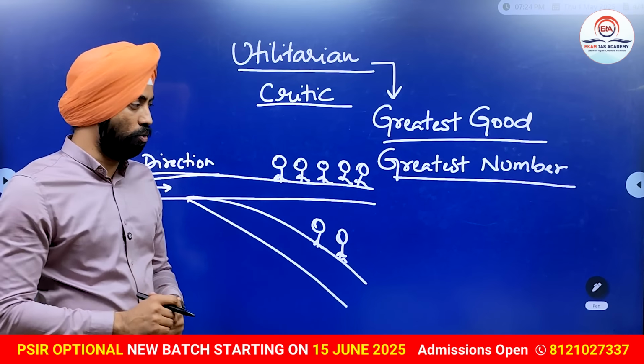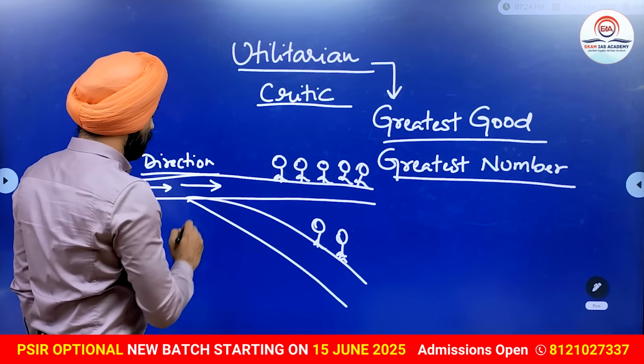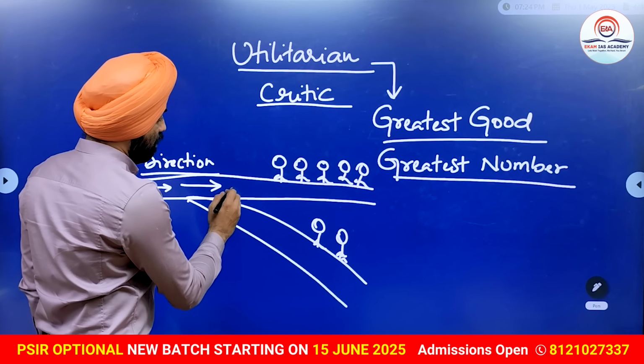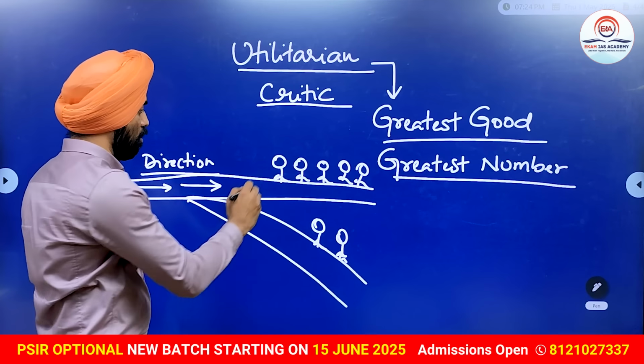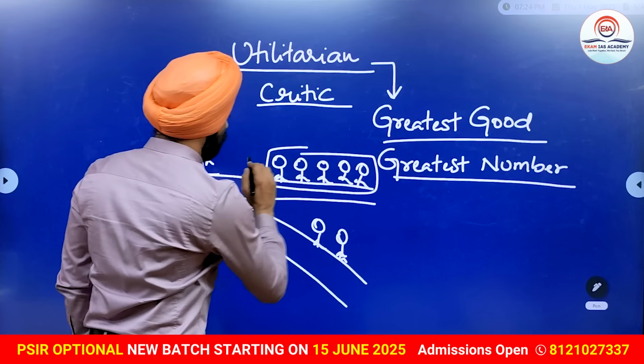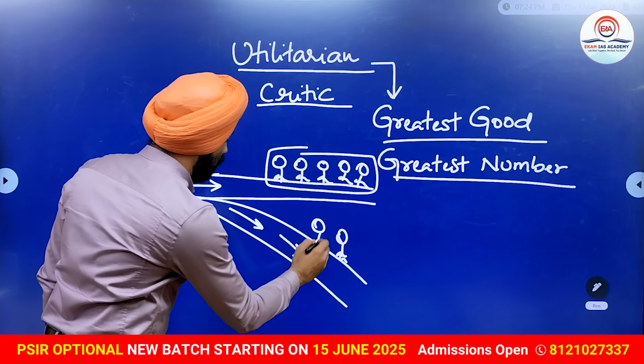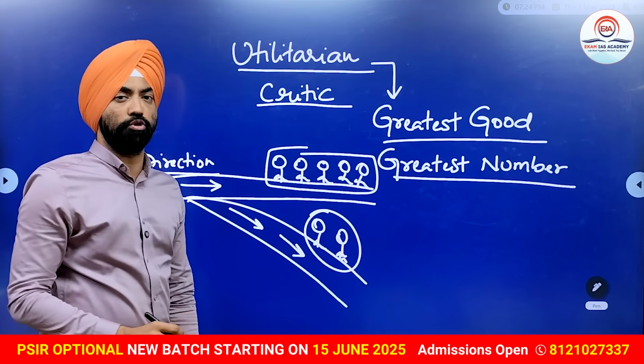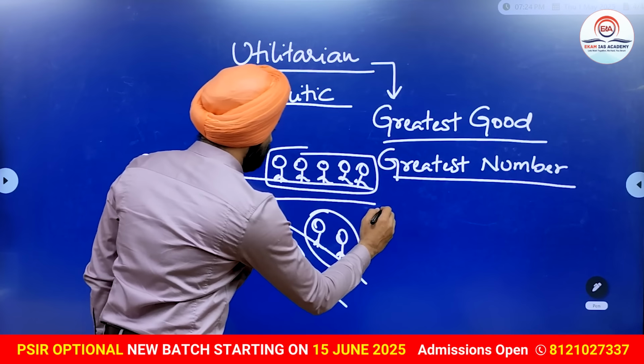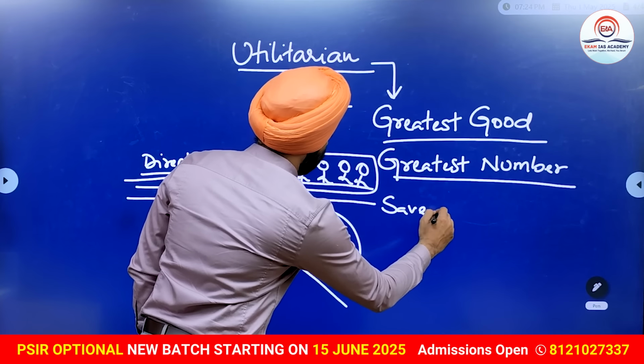So, in this scenario, what the utilitarians suggest is, instead of making the train go in this direction, where 5 people are working, it is better to shift the direction of the train to where there is a possibility that these 2 people may die, but we would save the lives of these 5 people.